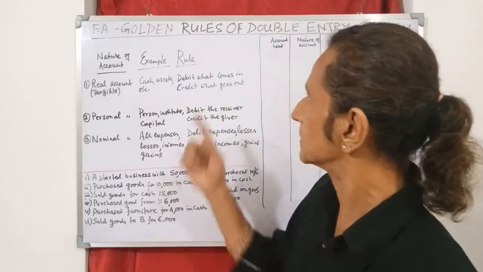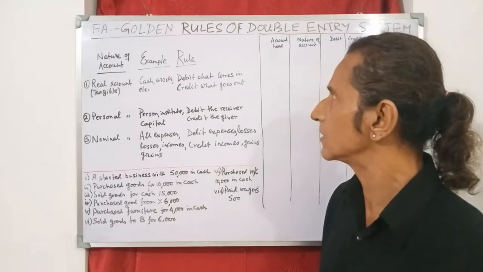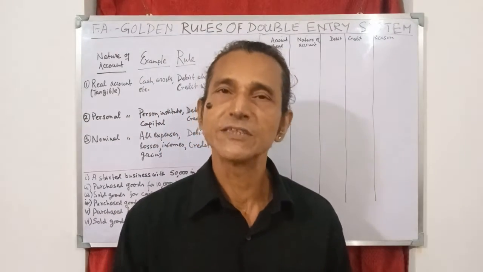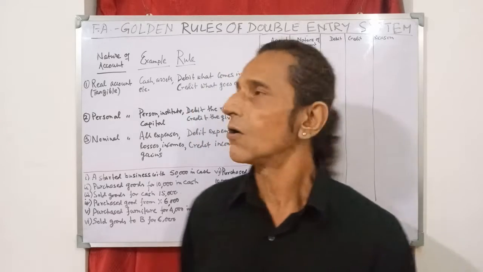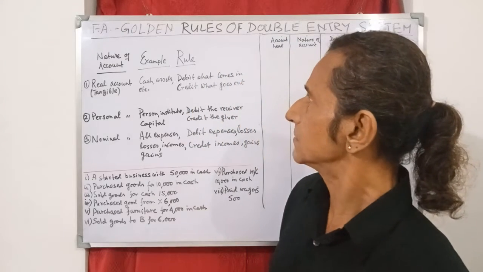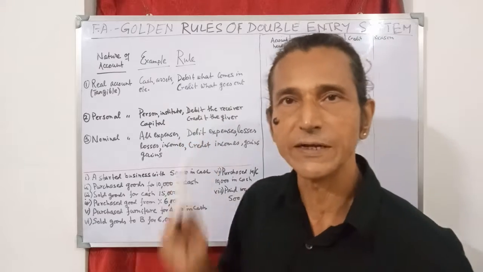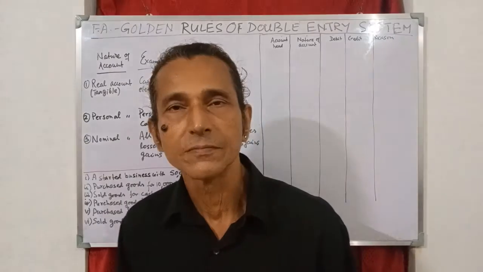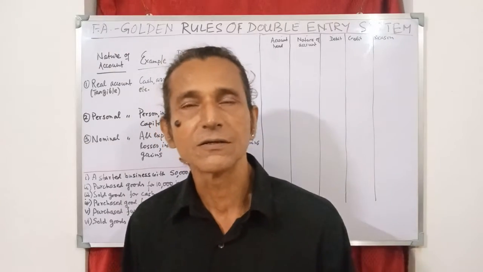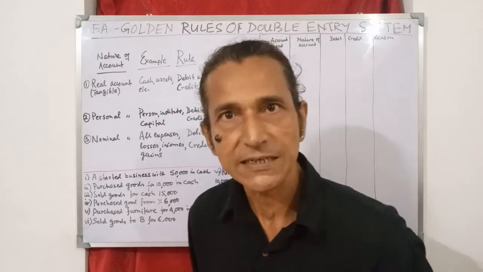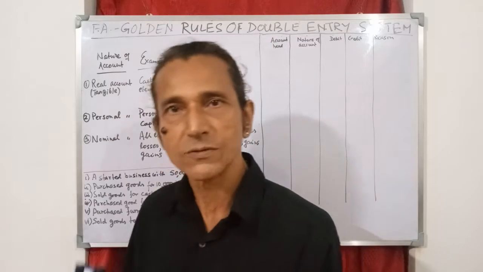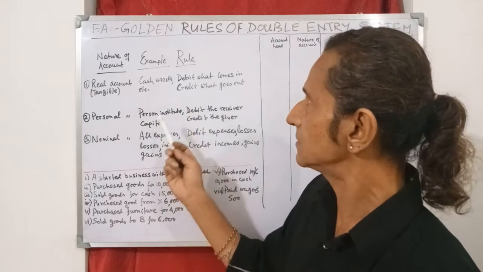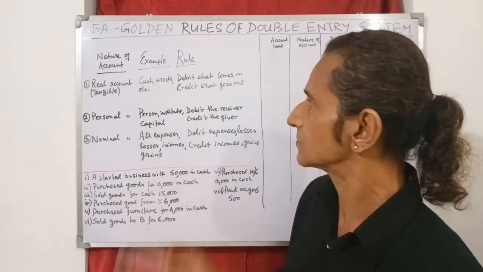And the rule is debit what comes in, credit what goes out. So when a firm is purchasing an asset, a machinery or building or a land or furnitures, then those should be debited. And when the firm is selling some machinery or furniture or any other asset, that is, those are going out, so those will be credited. So the rule is debit what comes in and credit what goes out.